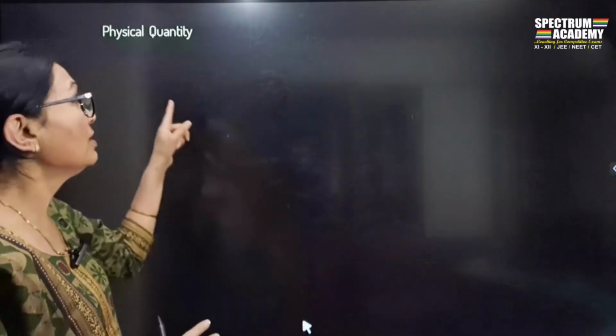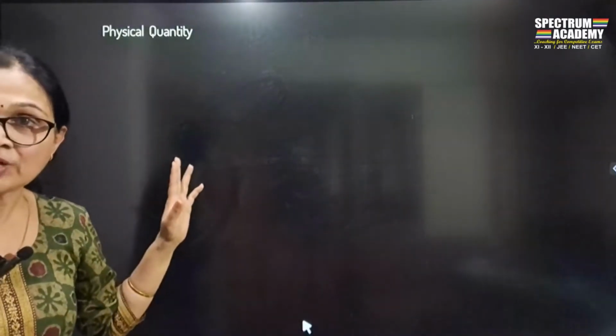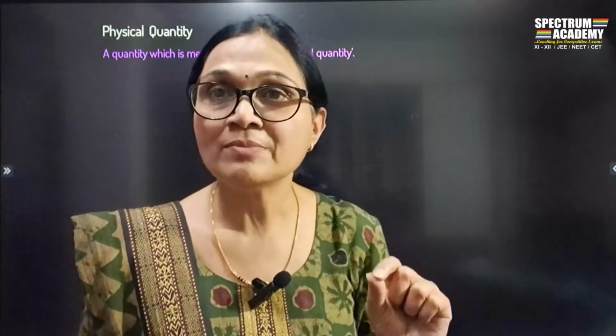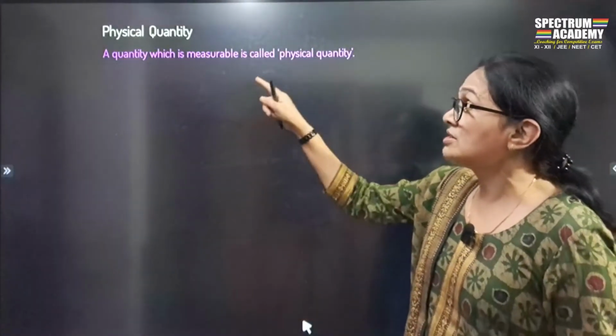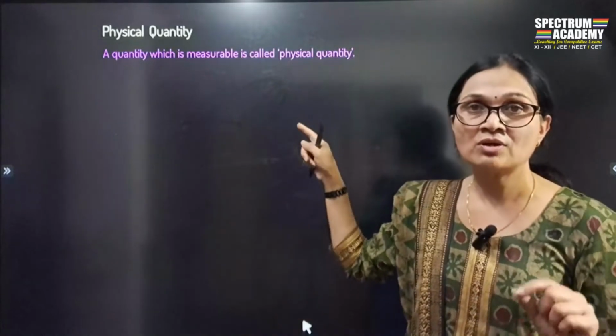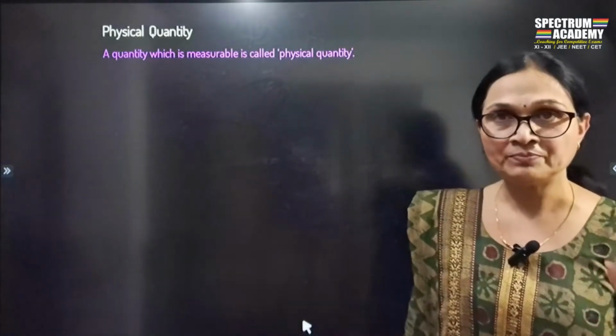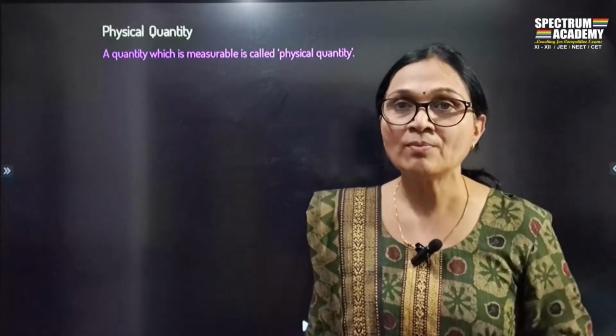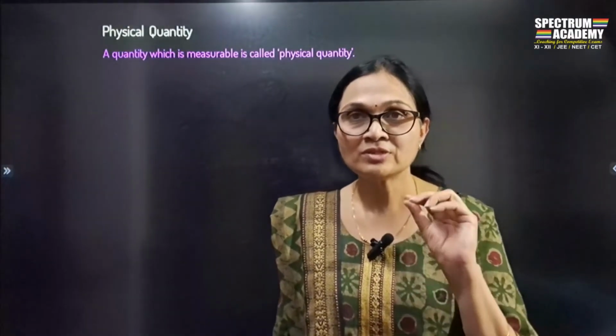If I ask you to measure the breadth of the room, you will again take a measuring tape and measure it. So length and breadth can be measured, and therefore they come under the category of physical quantity. A quantity which is measurable is called a physical quantity.